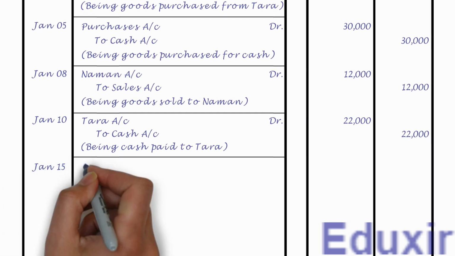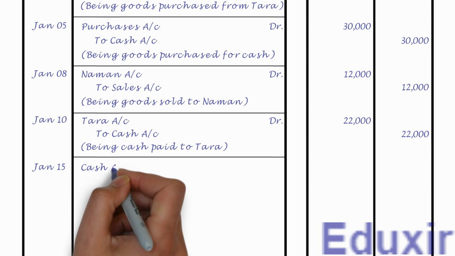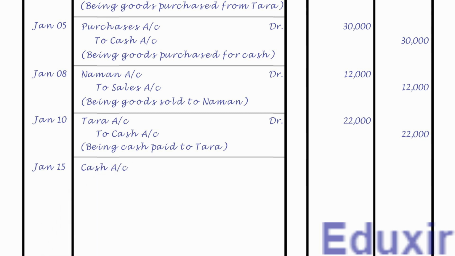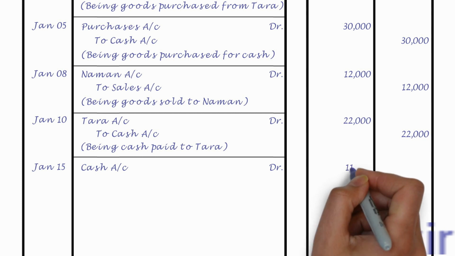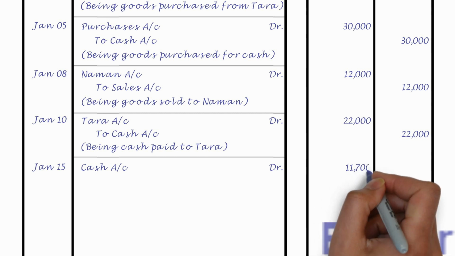Let us then record the cash account as the debit entry. Let us also write the text DR to indicate that this is a debit entry. Let us now record the debit amount of 11,700 rupees in the debit amount column.